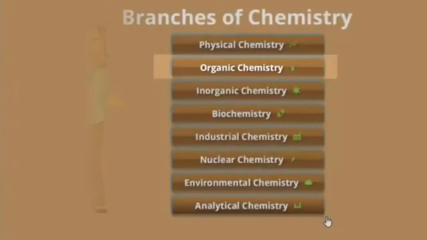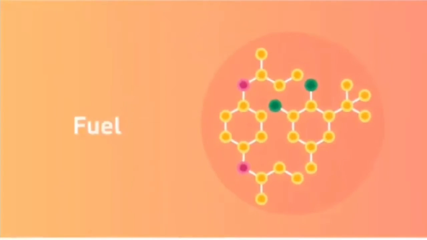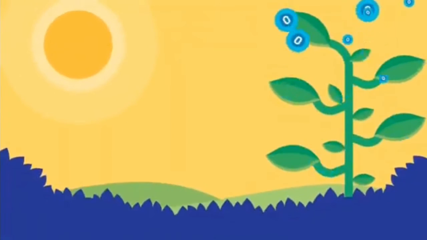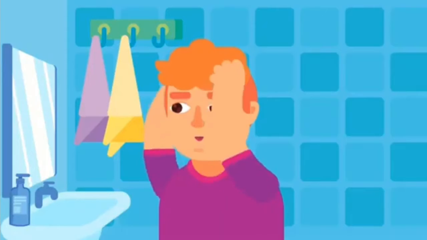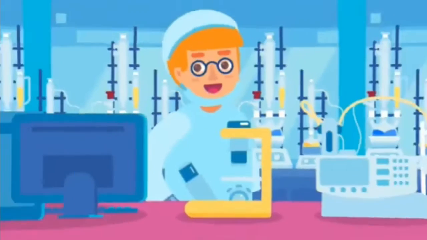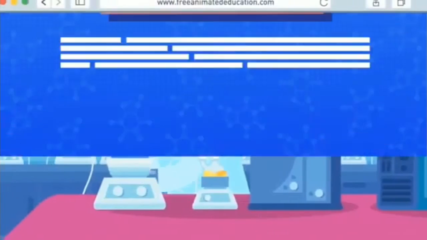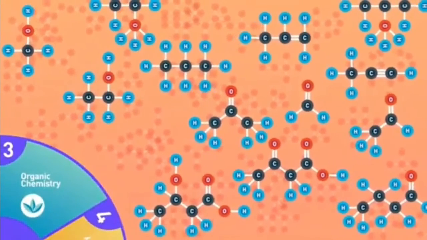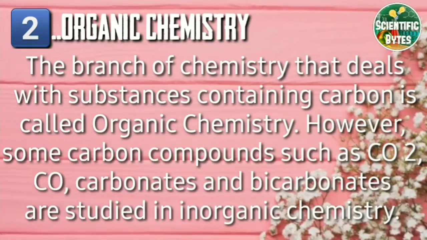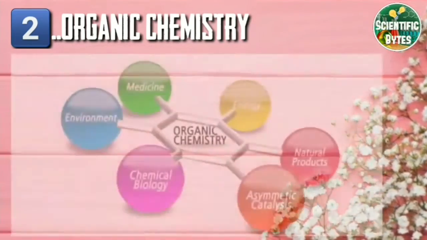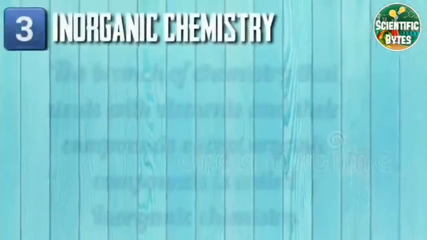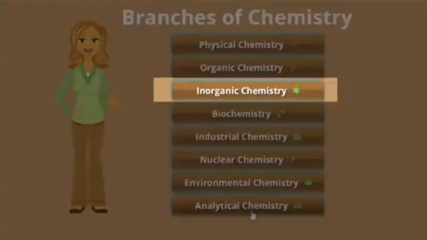Next branch is organic chemistry, which deals with the studies of substances containing carbon. Most of the fuels, most of the organic compounds from the plants, most of the cosmetics that you use in your homes, and the drugs, all these things consist of organic compounds which are composed of major elements such as carbon, hydrogen, and oxygen. However, some carbon compounds such as carbon dioxide, carbonates, and carbon monoxide are not involved in organic chemistry. They are studied in another branch called inorganic chemistry.